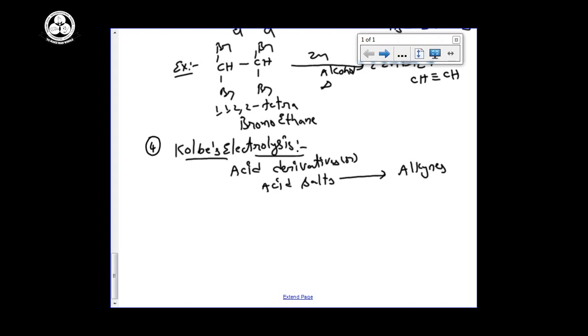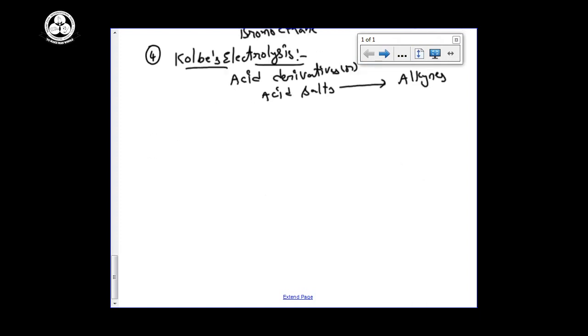Kolbe's electrolysis or Kolbe's hydrolysis we can say. I am taking the acid. One general formula I am taking: R CH COOK and CH COOK, here double bond and this side R. This compound I am doing on hydrolysis. 2 moles of water we can add.